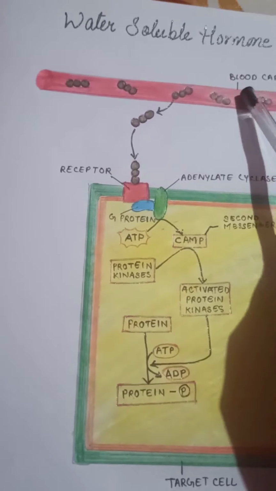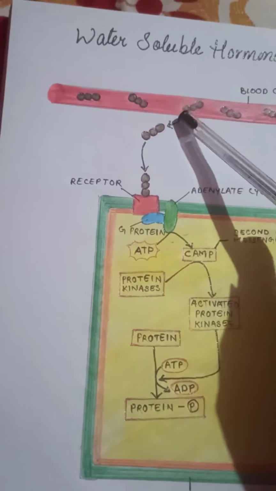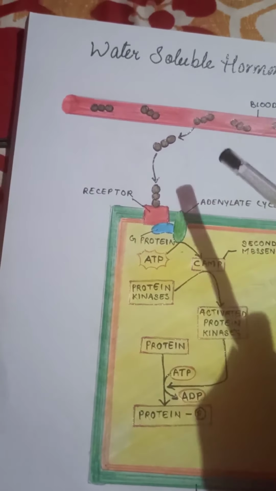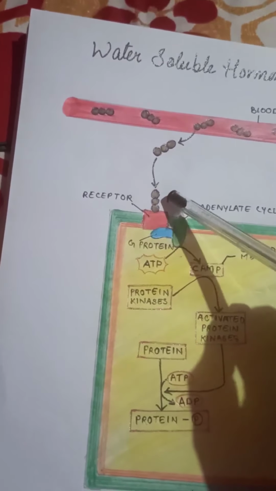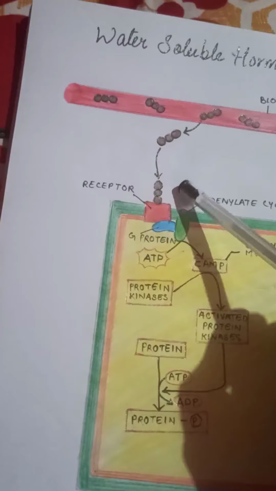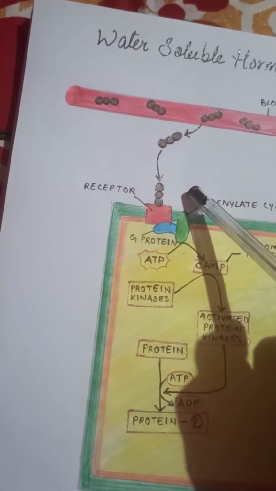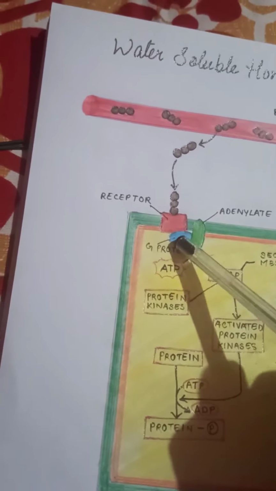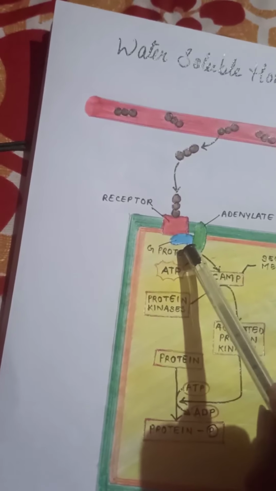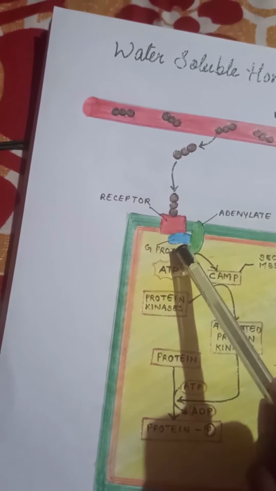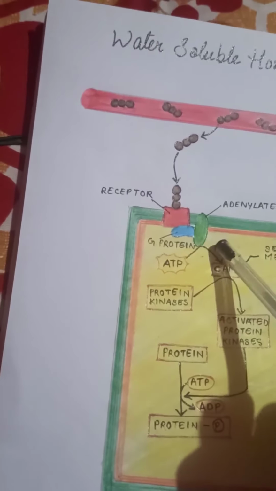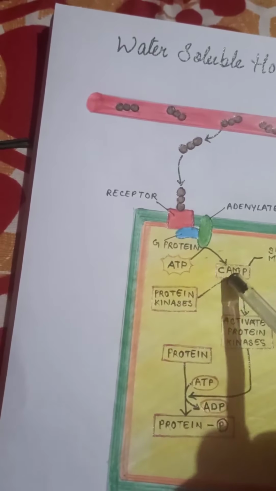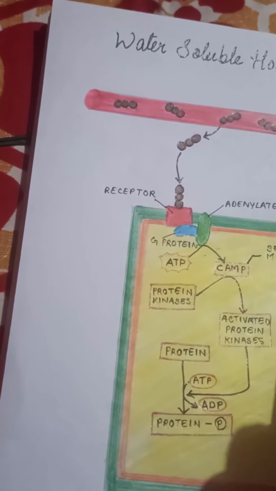It diffuses from the blood through the interstitial fluid, and at the surface of the plasma membrane, the hormone binds with the receptors and forms the receptor complex. It activates the membrane protein called the G protein. Then this activated G protein activates adenylate cyclase. Then adenylate cyclase converts ATP into cyclic AMP, which is the second messenger.